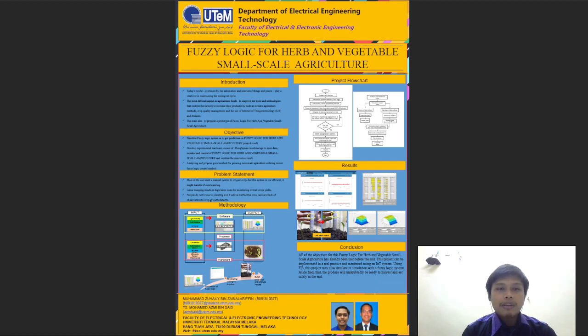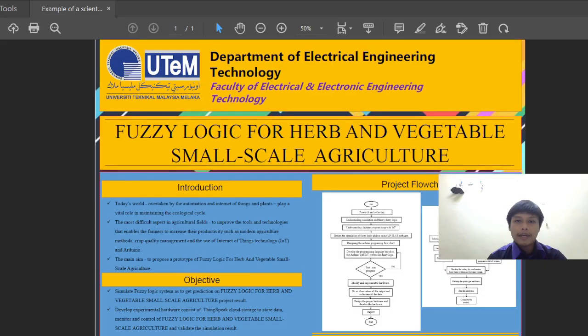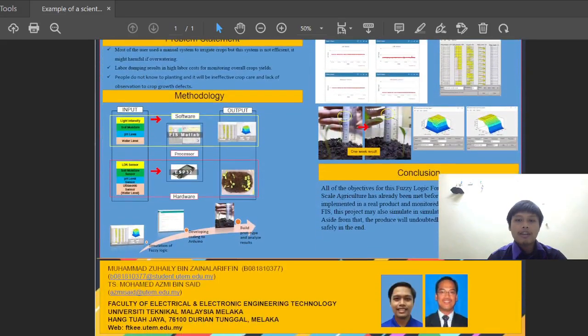I would like to present my project, which is fuzzy logic for herbs and vegetables, small scale agriculture. My name is Muhammad Zaili bin Zana Arifin. My supervisor is TS Muhammad Azmi bin Said.